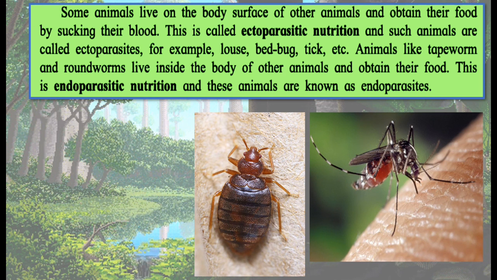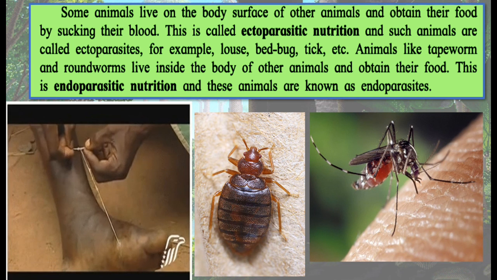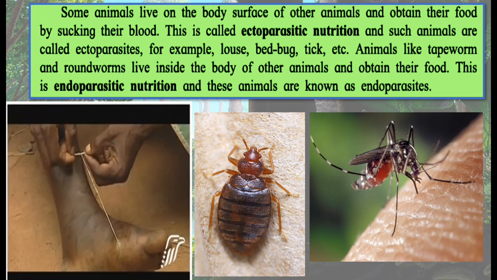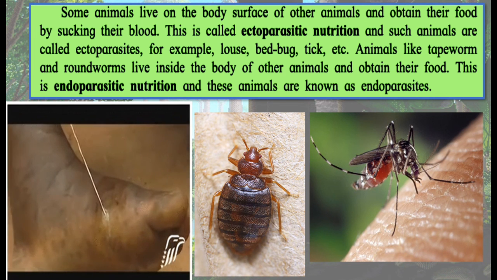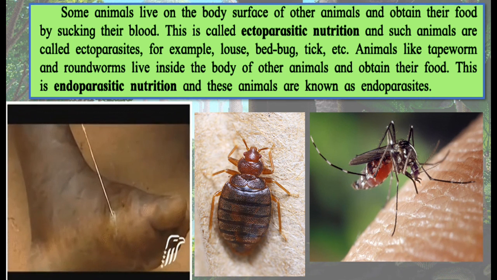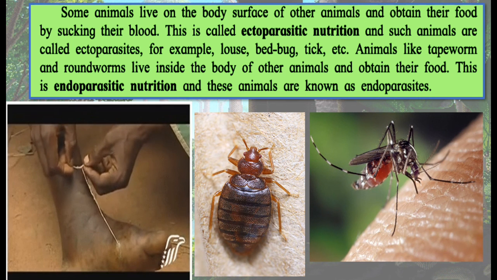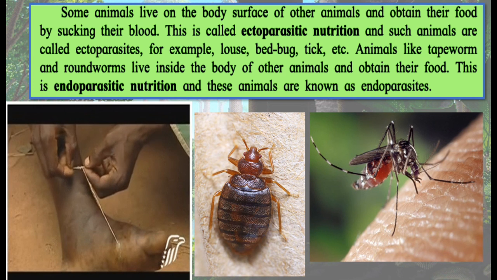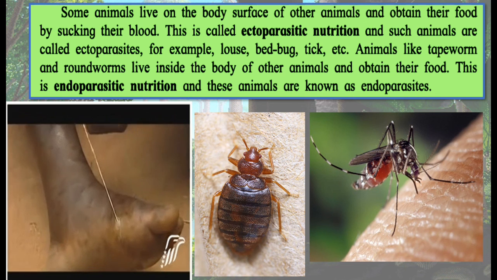Now there are a few animals which live inside our body. They tell children not to eat sweets, saying there will be worms in the stomach, and that is true. So there are certain worms. You see, this is a worm which is being removed from the feet of a person. I can imagine how painful that would be and how much nutrients it might be absorbing. So this kind of animal which is living inside the body of another animal is called an endoparasite, and this type of nutrition is called endoparasitic nutrition.